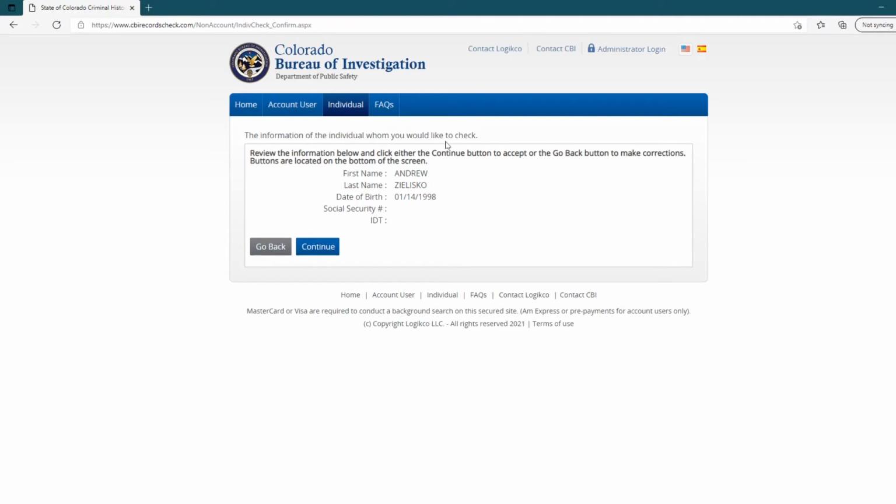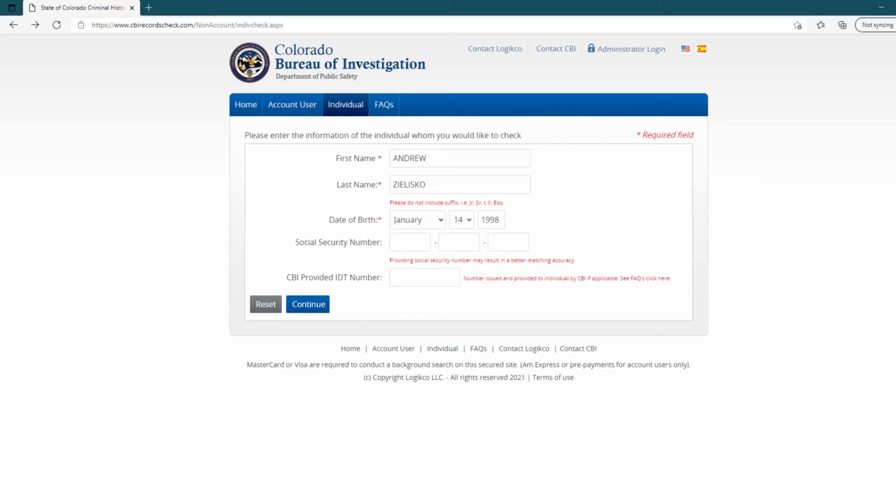and it's going to say the information of the individual whom you would like to check. Review the information below and click either the continue button to accept or the go back button to make corrections. So now it's going to show you first name, last name. You want to make sure when you input in here, you don't put the last name, first name. Some databases go last name, first name, and I have once in a while accidentally put the wrong name in for somebody. And then I run them. I put Zalisco Andrew, and it's going to come up with nothing. And you get charged the $5 for that mistake.